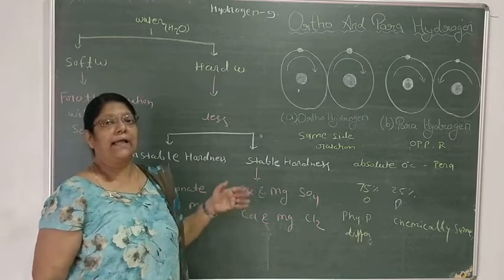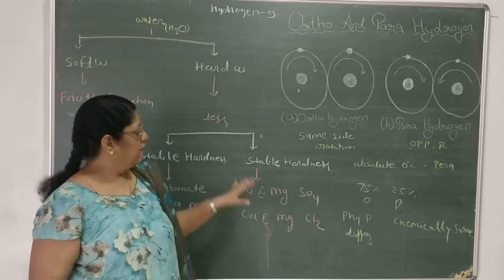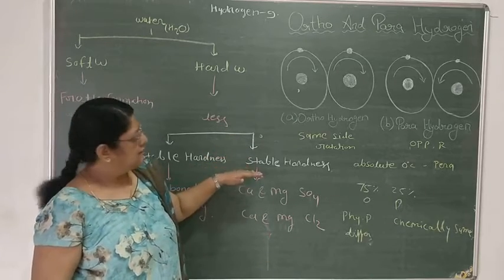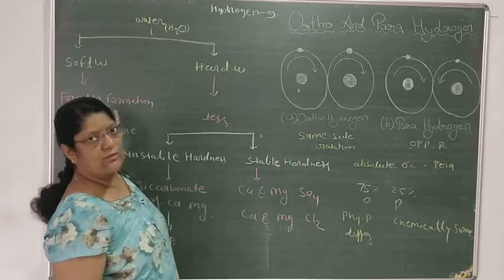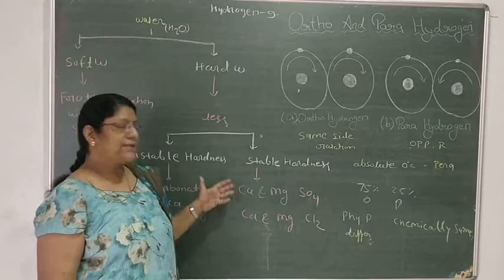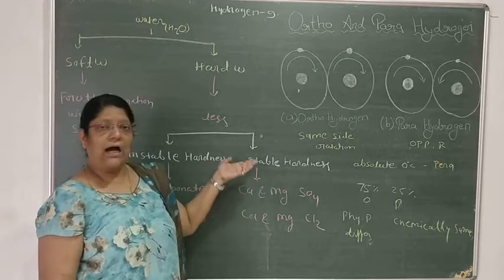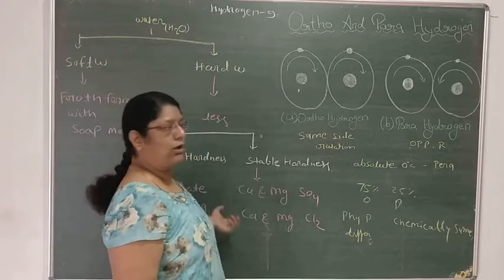You need an ion exchange method or a resin method. Through those methods you can remove the hardness from water and convert it into soft water. But you need some more methods to remove the hardness of water and convert it into soft water. So this is all about water.